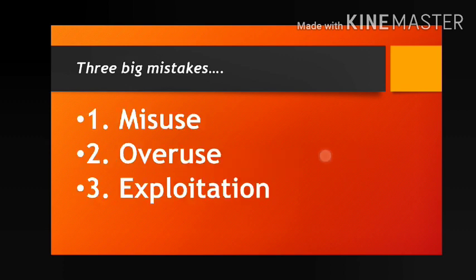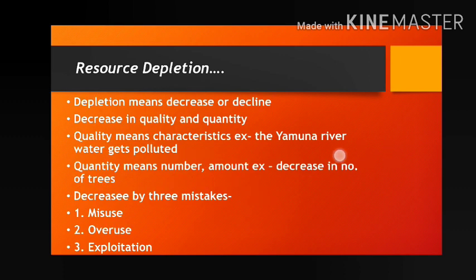And quantity means number, amount, like decrease in number of trees by cutting down of trees or by deforestation. It is also resource depletion, but here the thing that declines is the quantity of resources. Clear? So resource depletion means decrease or decline in the quality and quantity. Now the question, why is this type of problem created? Because of three mistakes again, that is misuse, overuse and exploitation.